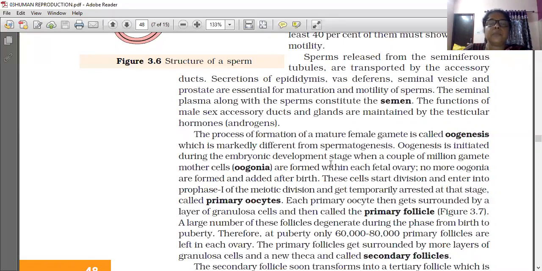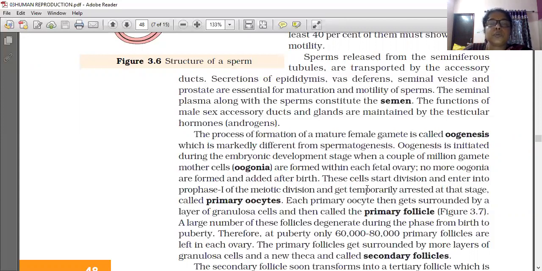Oogenesis starts from the embryonic developmental stage. It is initiated during the embryonic developmental stage when a couple of million gamete mother cells are formed, called oogonia, within each fetal ovary. When the embryo is inside the womb of the mother, it is called a fetus. These oogonia are formed in the fetus only. No more oogonia are formed after the birth of the child; after birth, no more cells are added.